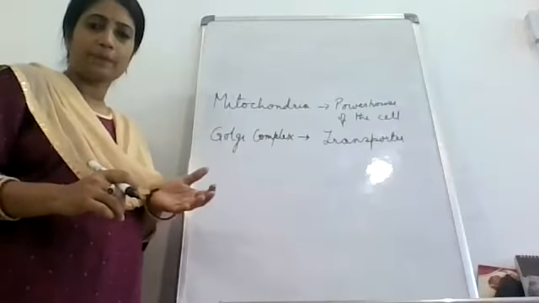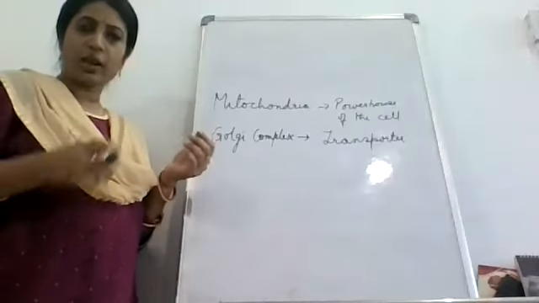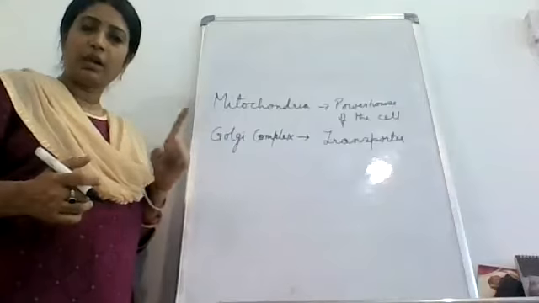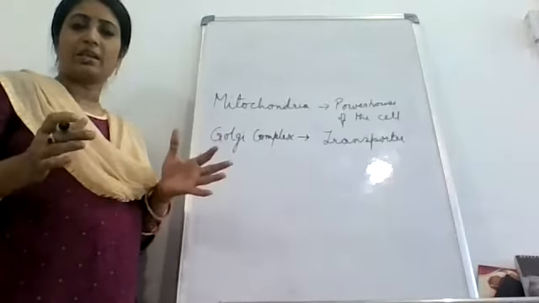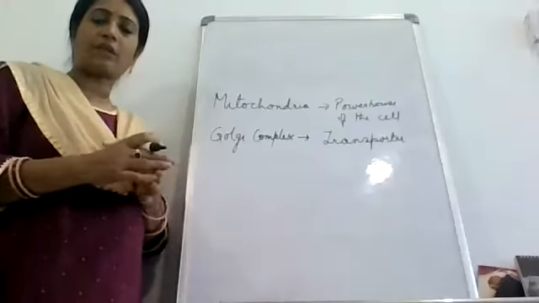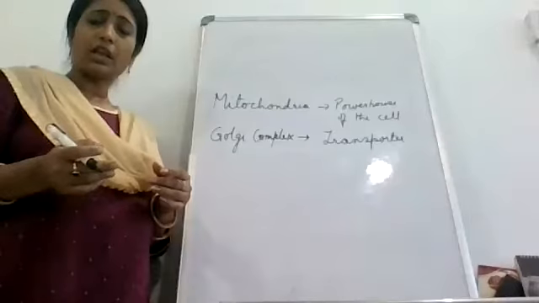Okay, so if we talk about vacuoles, vacuoles are many in number in an animal cell, but only one in number in a plant cell, and it is of a very big size. If we talk about the vacuole, what will its size be? It will be quite big in a plant cell in comparison to the animal cell.